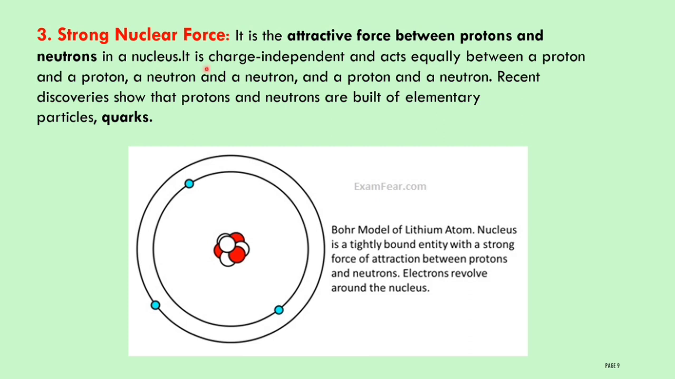It is charge independent and acts equally between particles. Protons contain the same charge, so they repel each other. Neutrons also are of the same kind, so here too you see a repulsive force. A proton and a neutron contain opposite charge, so they would be attractive in nature. In the case of the strong nuclear force, it is the attraction between the proton and neutron. Recently it was discovered that protons and neutrons are built up of elementary particles called quarks.